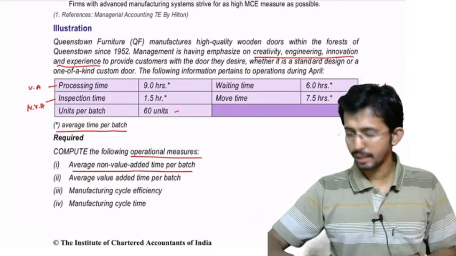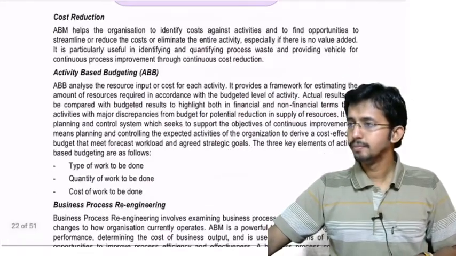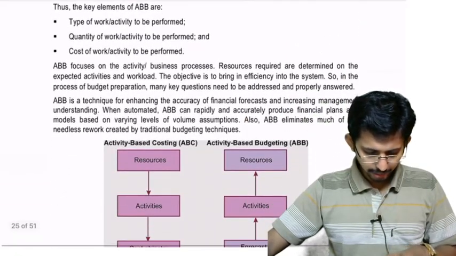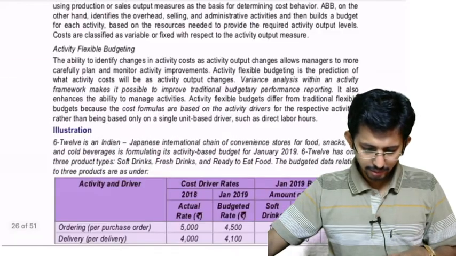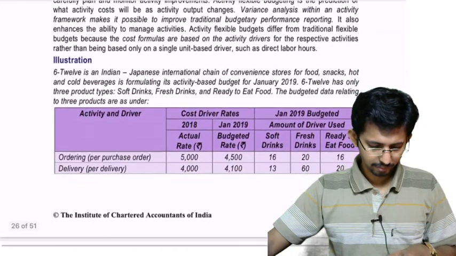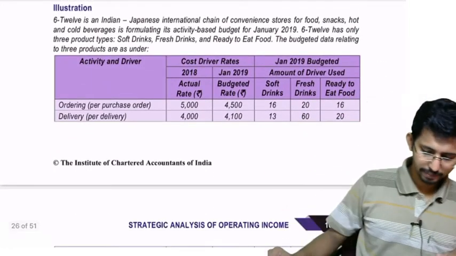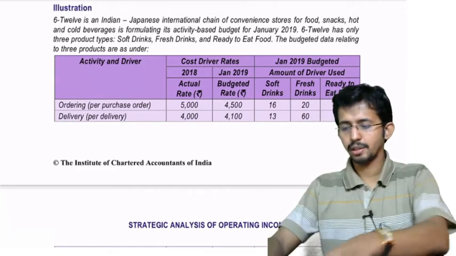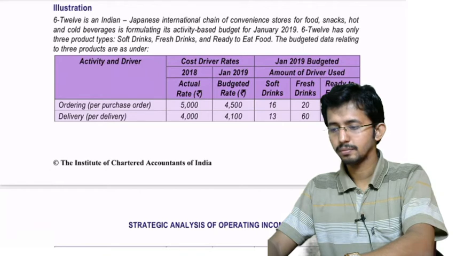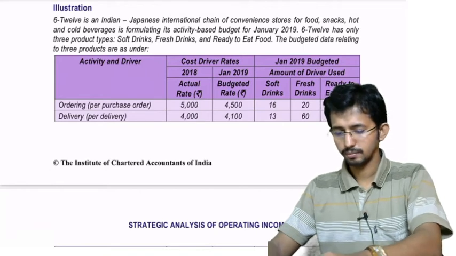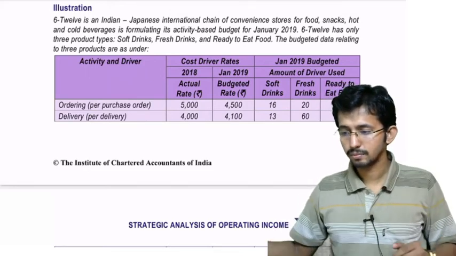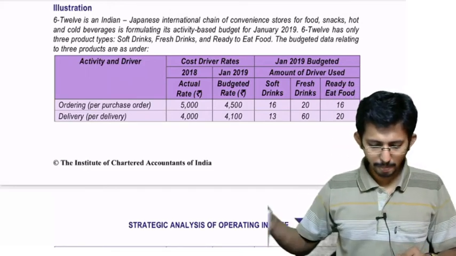You can take page number 10.26, and the illustration is there. Illustration 10.26. Read the question.